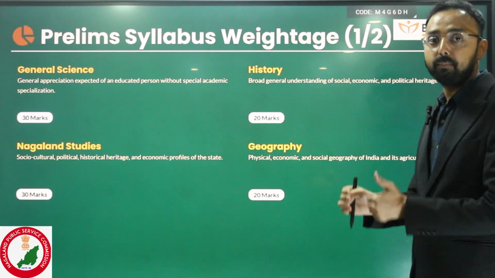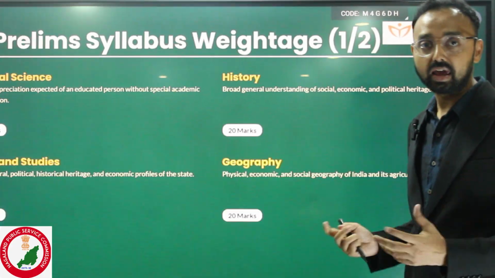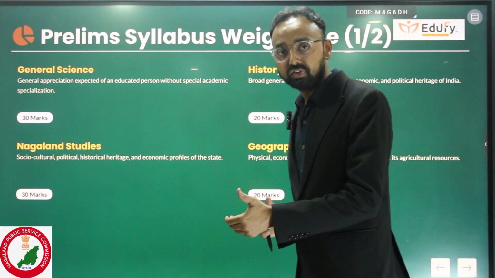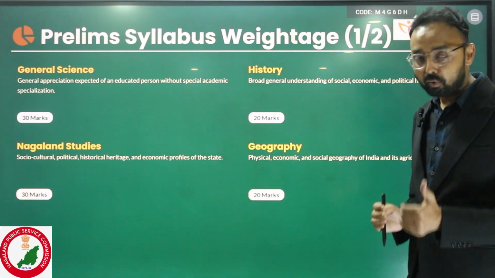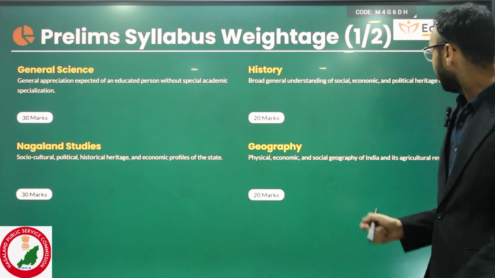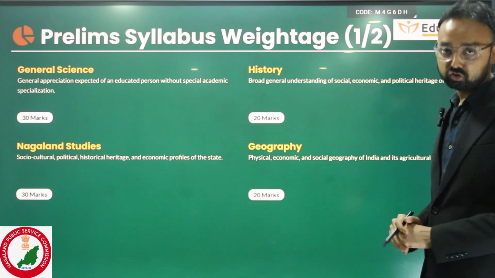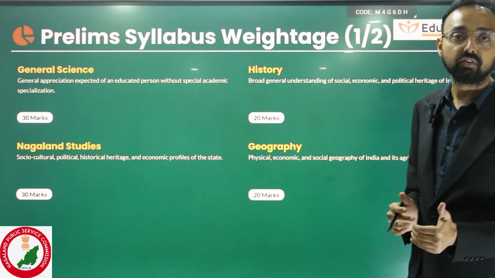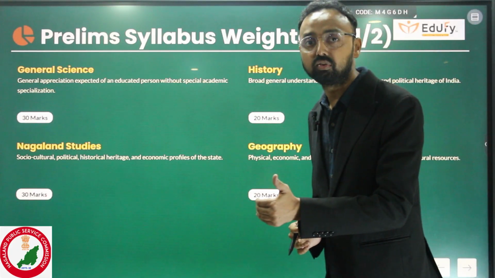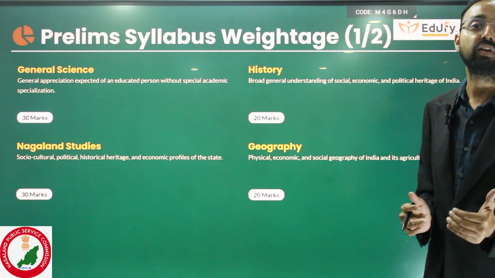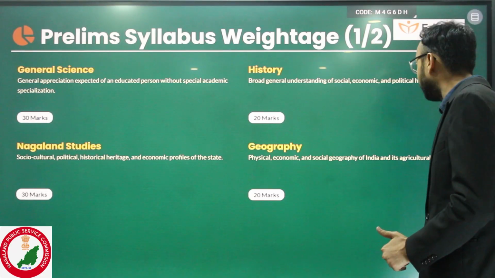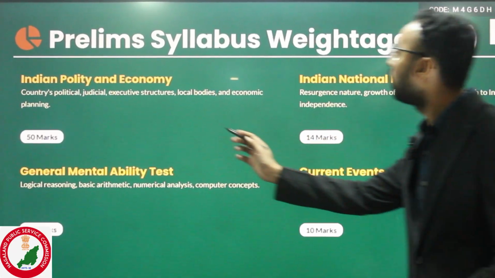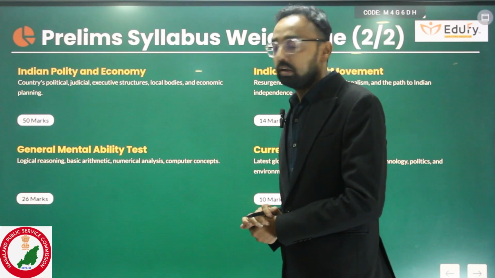Geography questions will be based on physical geography, like where we find mountains in India, lakes, water bodies, glaciers, etc. Then social and economic geography, like where the industries are, what are primary activities, what are secondary activities, where we find minerals, etc. Then we have to see Indian polity and economy.